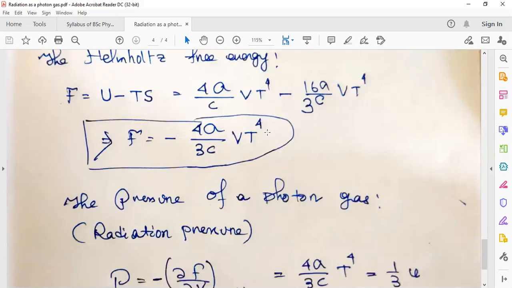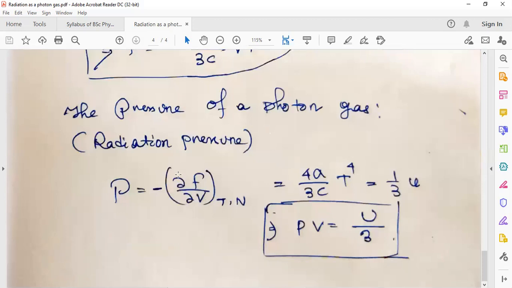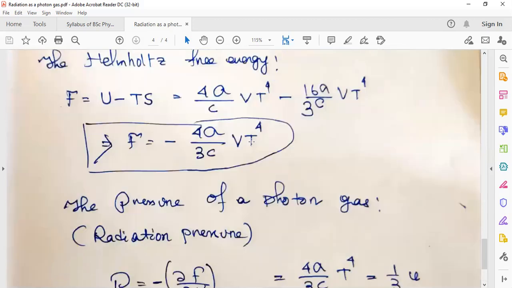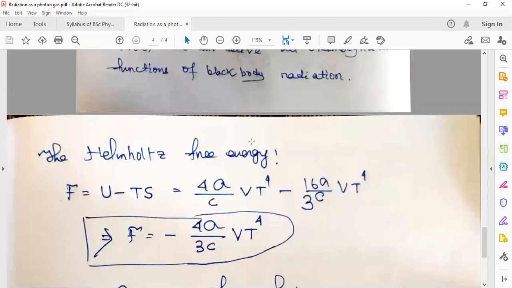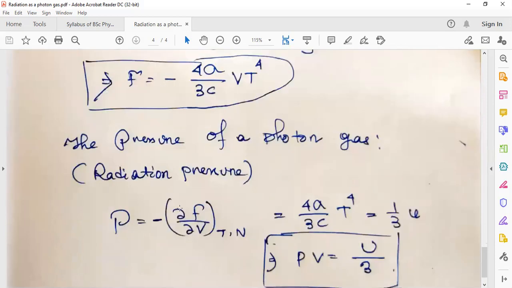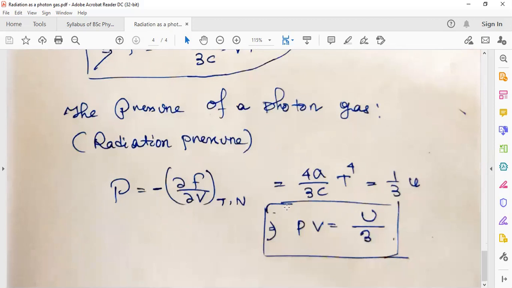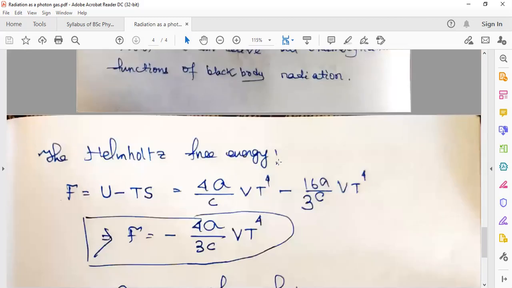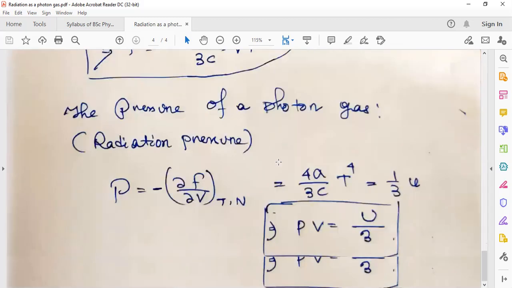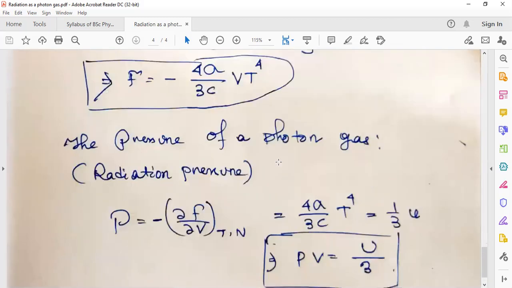Then, how can you calculate the pressure? Pressure is calculated by this relation: minus dF/dV at constant temperature.